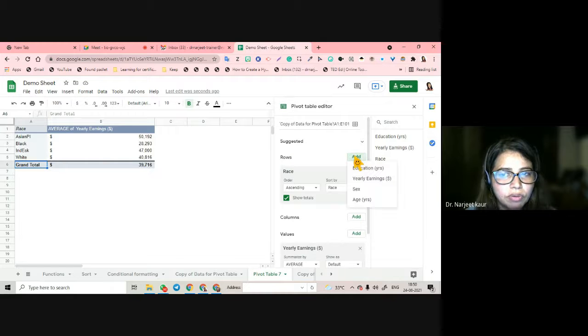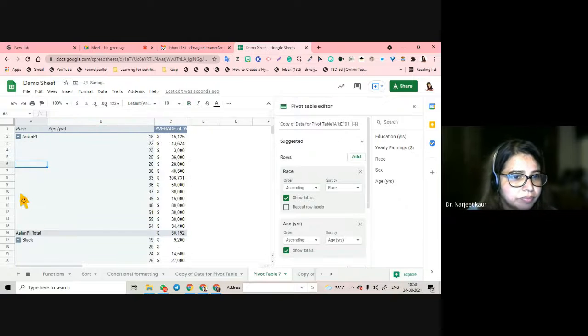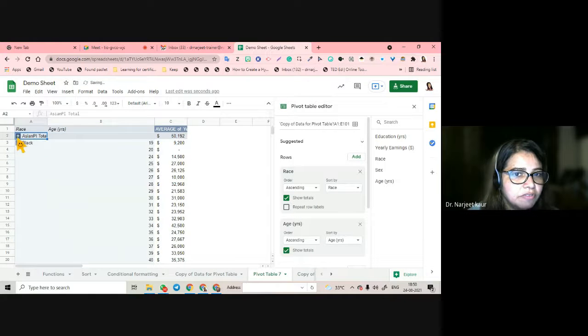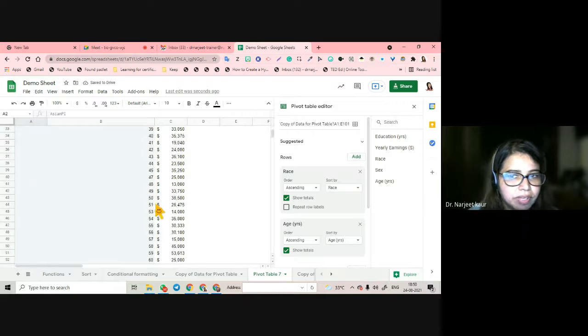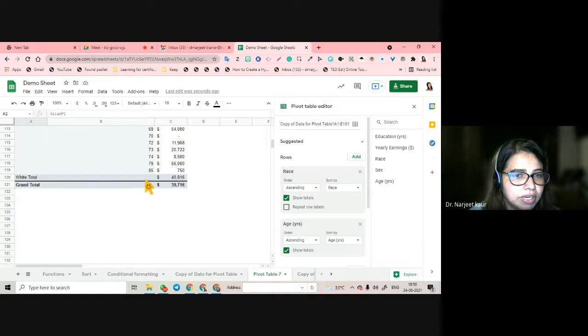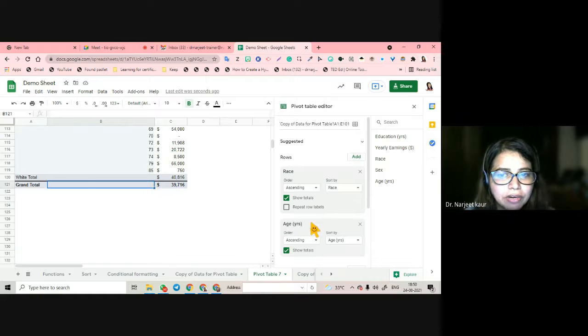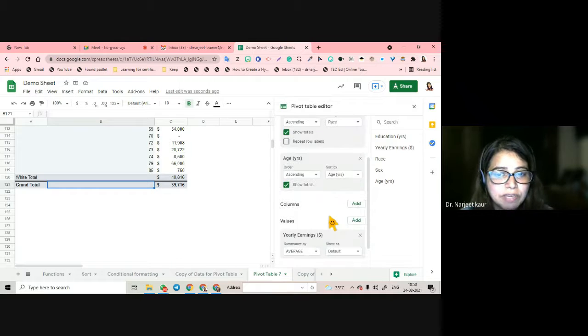In rows I want to add what? Maybe age. Now it is giving me for Asian, this is the age, and if I want the sum of the age, it is going to give me here grand total. In the total it has given me, if I want the sum of the age, it will give me grand total of age also if I specify.